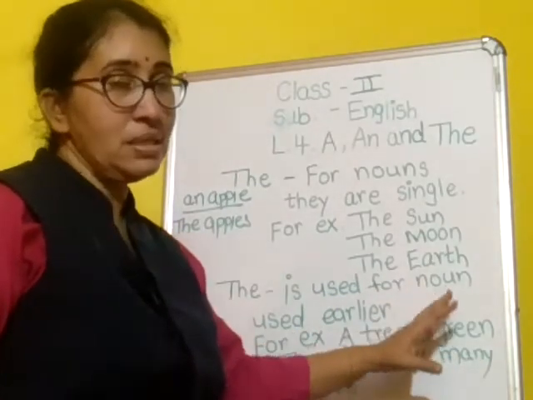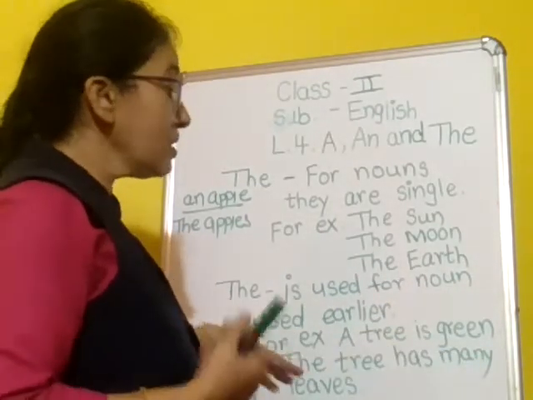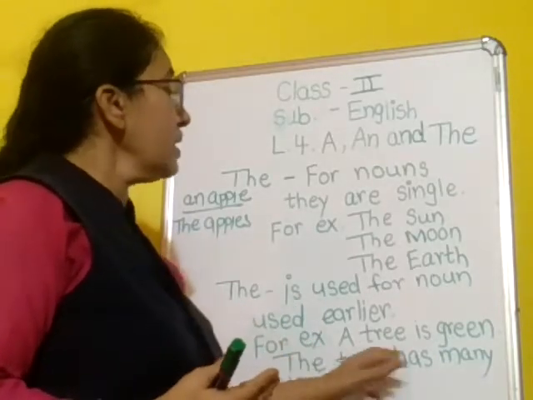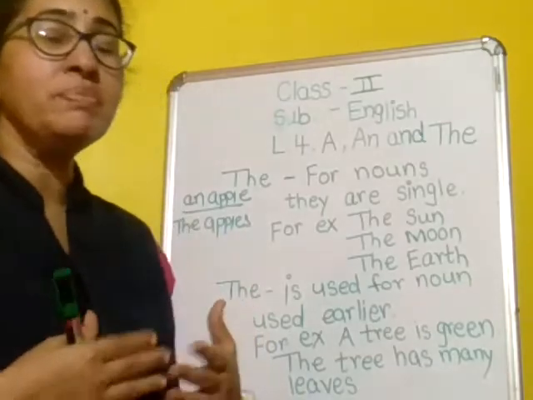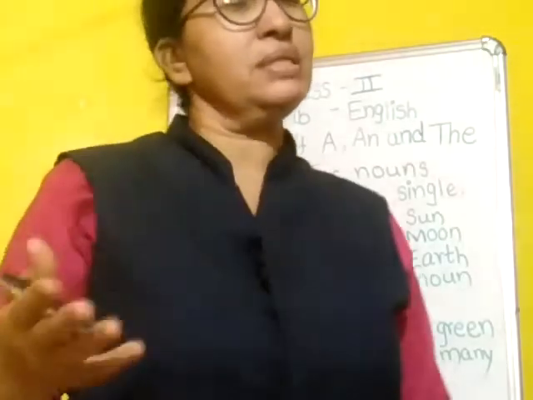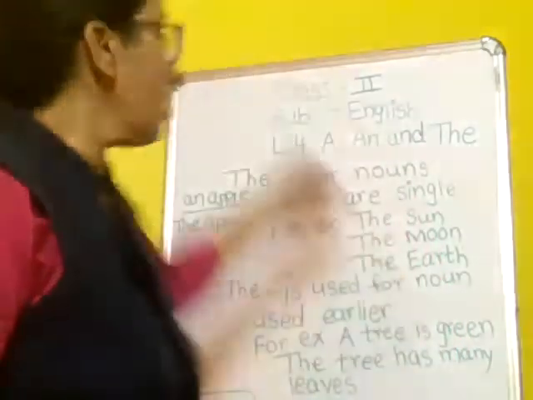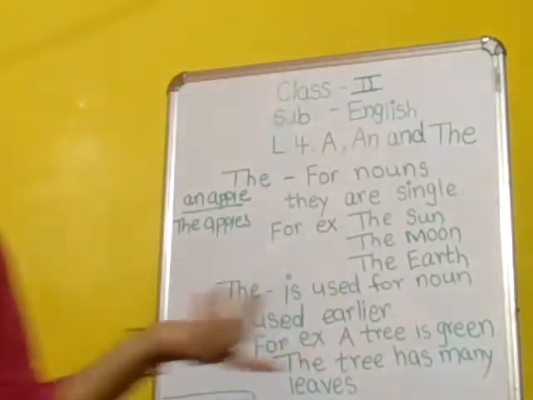Okay, a tree is green. Then second time, what I said, the tree has many leaves. Okay, second time, क्या बोल रहे हैं मैडम, the tree has many leaves. Okay, this is all about the. I have completed the rules.